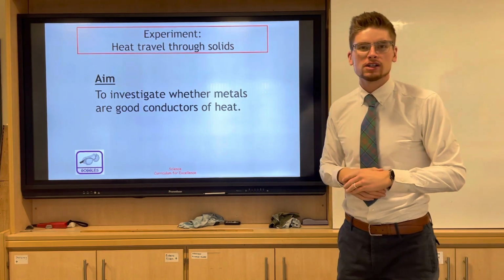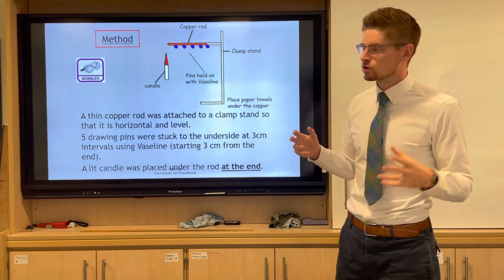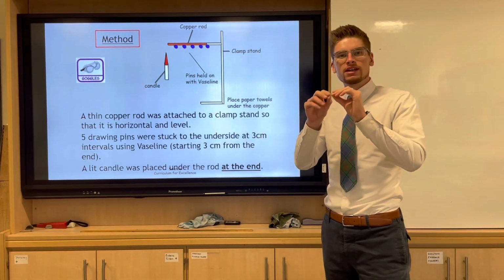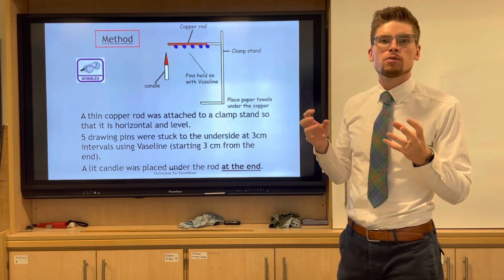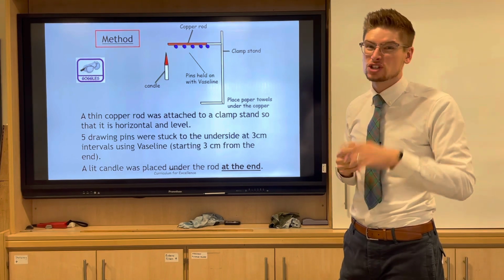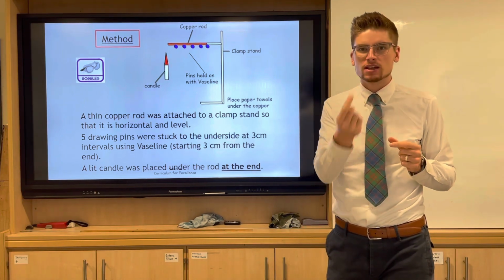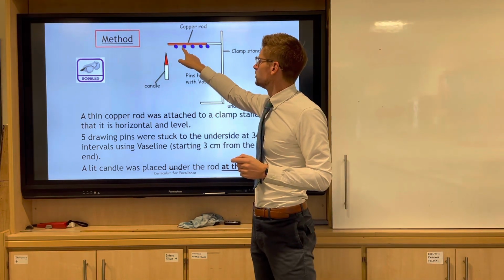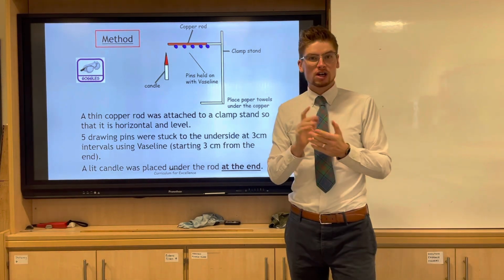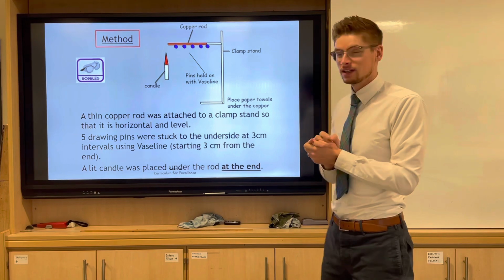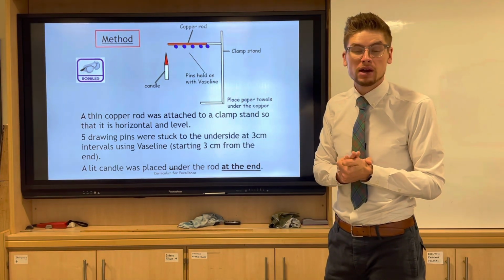So what we would do in class is an experiment, and hopefully you may have done this. We would have a candle, or some sort of Bunsen burner, with the flame just at the top of a rod. That rod would be a metal rod, because metals we know are really good conductors. We have Vaseline and wee bits of pins, and we stick the Vaseline and pins at separate distances from each other. And then we start our stop clock and time when each of the little pins falls off.